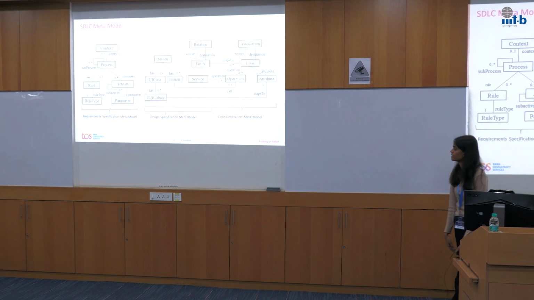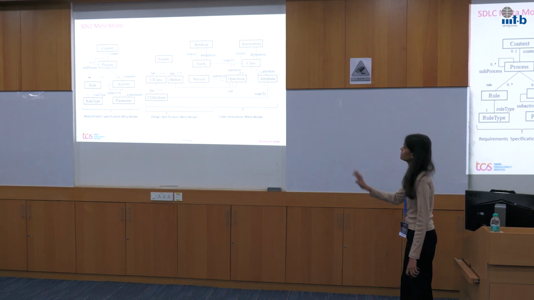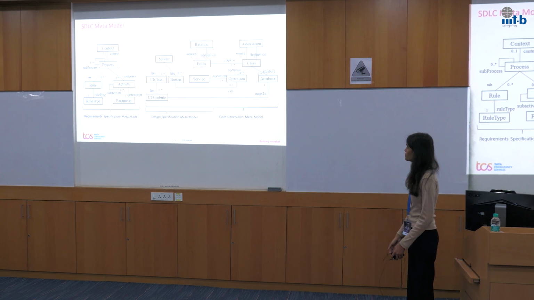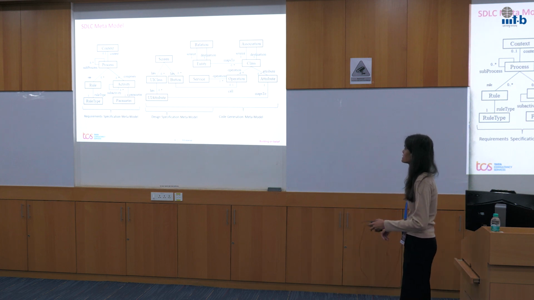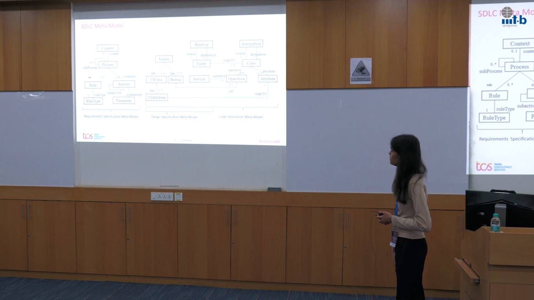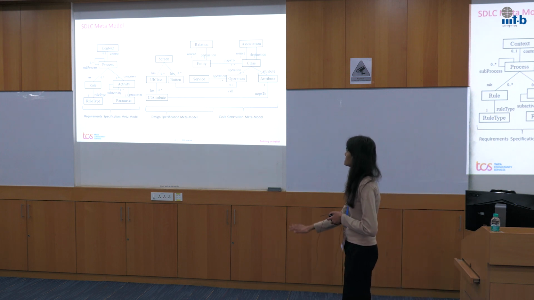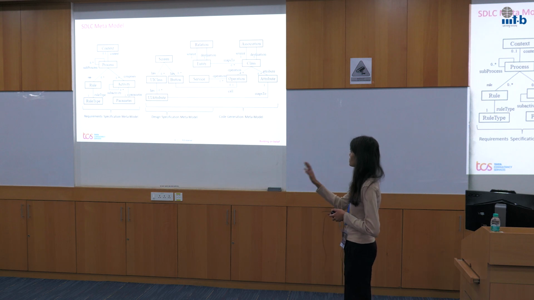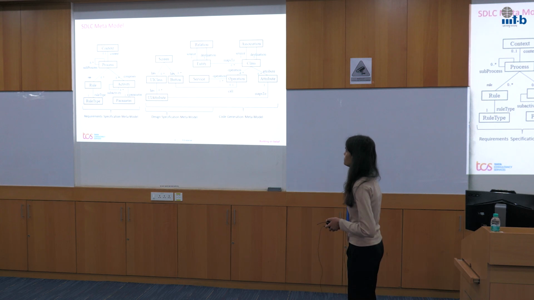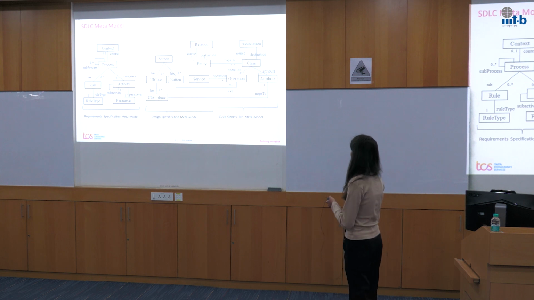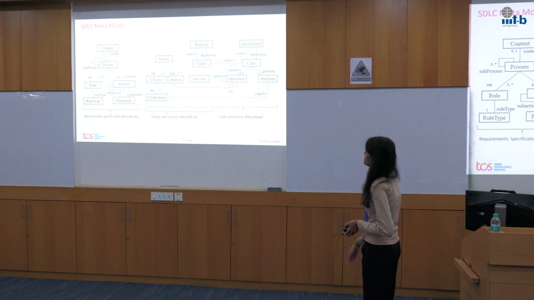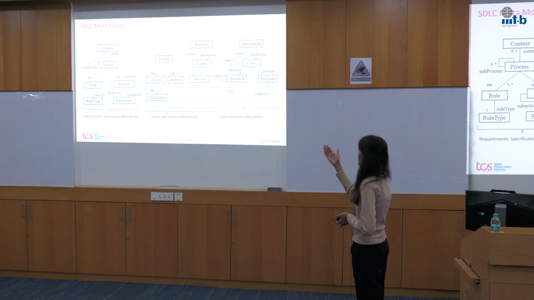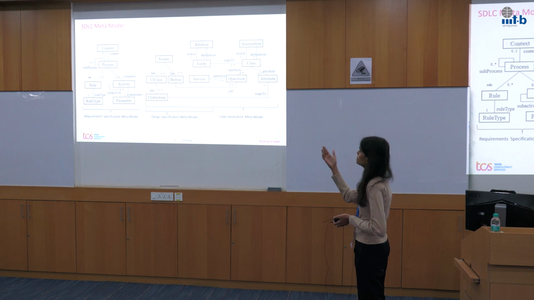The picture that you are seeing on this slide is nothing but the high-level meta model that we use for designing our prompt template. This prompt template was very helpful for the successive refinement approach that we used in our method. This SDLC meta model is composed of three parts: a requirement specification meta model, a design specification meta model, and a code generation meta model. The requirement specification meta model covers concepts such as context, processes, activity, parameters, rules, rule type, and different associations among these concepts.